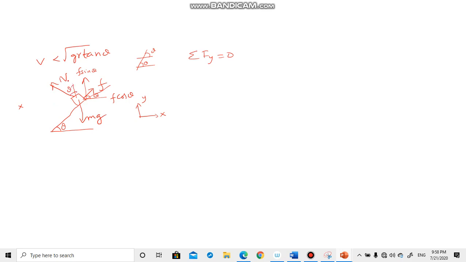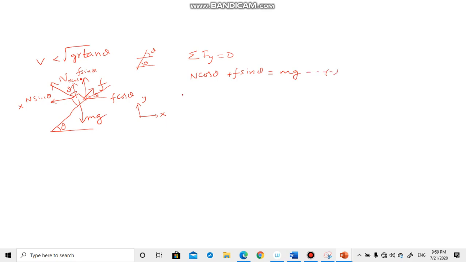So this force will be N cos theta, and in this direction N sin theta will be there. So sigma fy is equal to 0 means N cos theta and f sin theta both are in the upward direction, and they are balanced by the mg force which is acting in the downward direction. This is one equation.